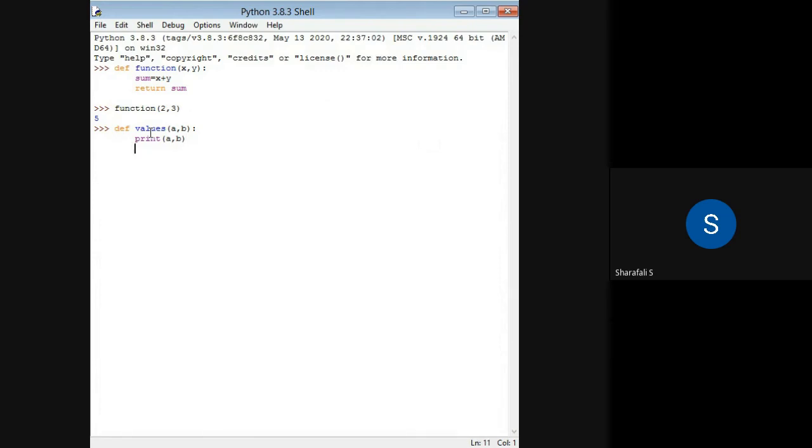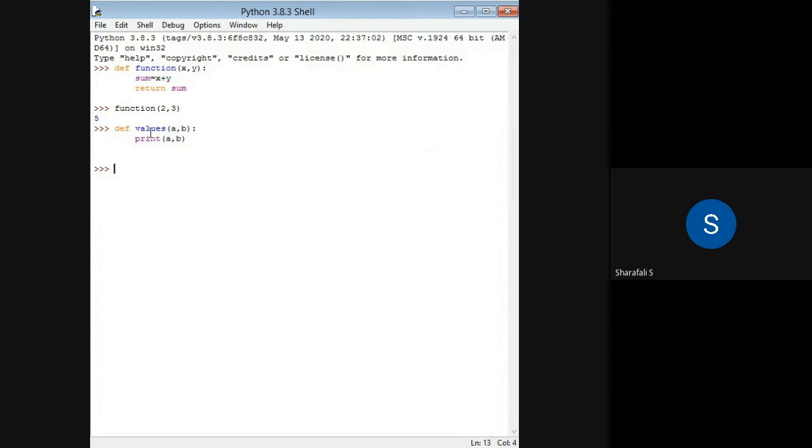In this case, I just want to know what the different kinds of arguments in the function are, so I'm not returning those values here. I just have print a comma b.